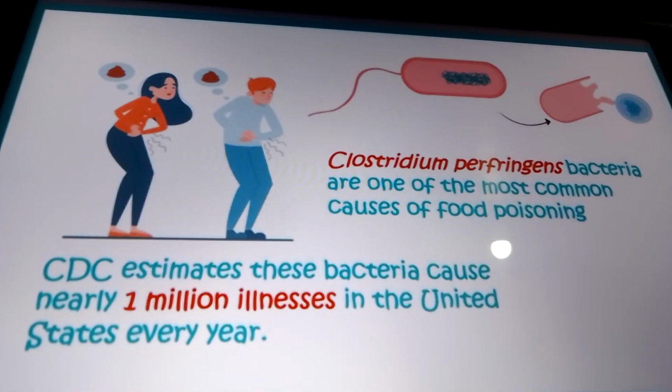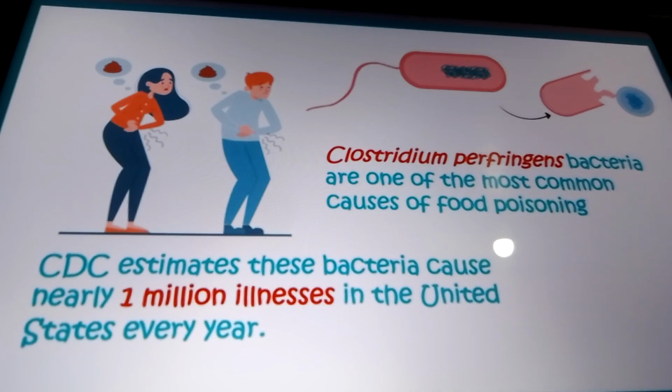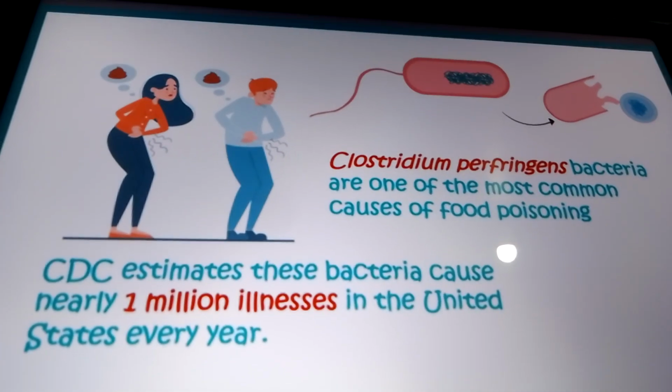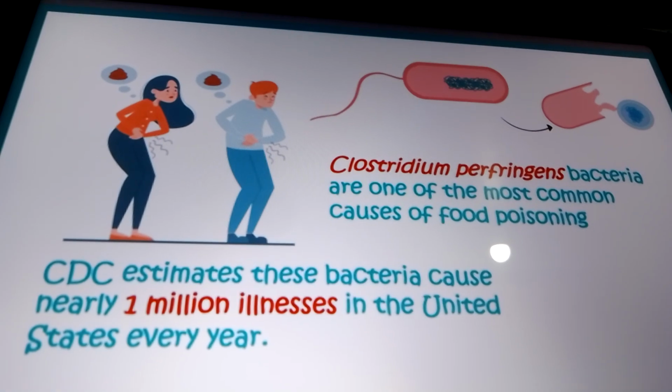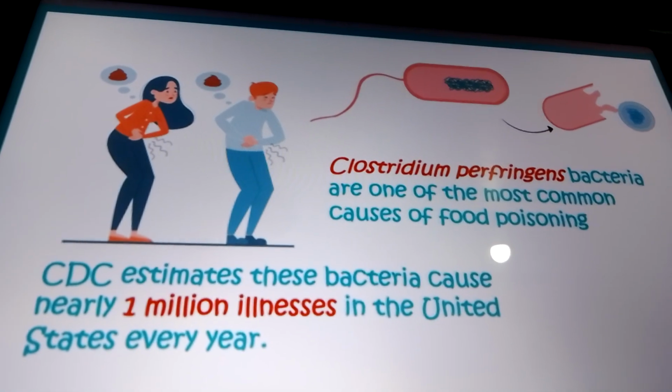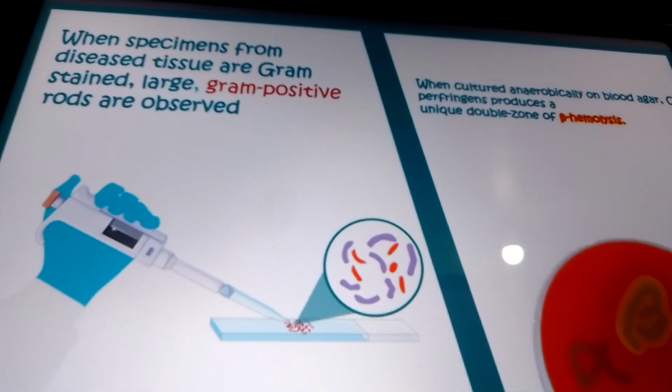Now continuing, Clostridium perfringens bacteria are one of the most common causes of food poisoning. Yes, it's true, they lead to food poisoning also. According to CDC estimates, these bacteria cause nearly 1 million illnesses in the United States every year. This line comes again, and it is quite important.